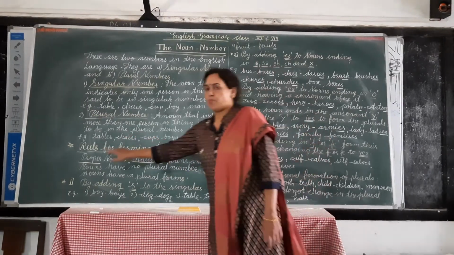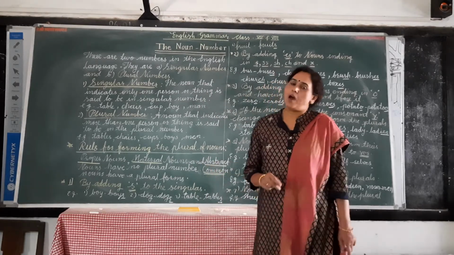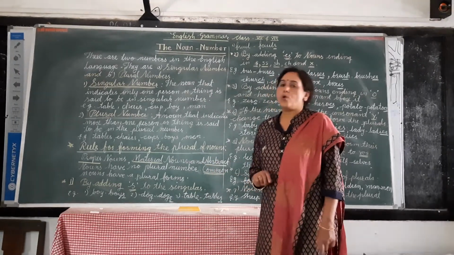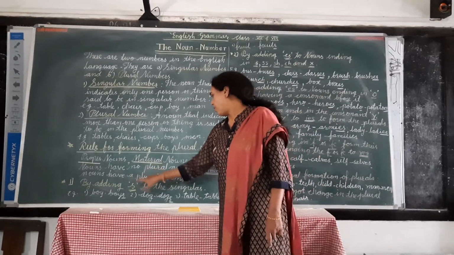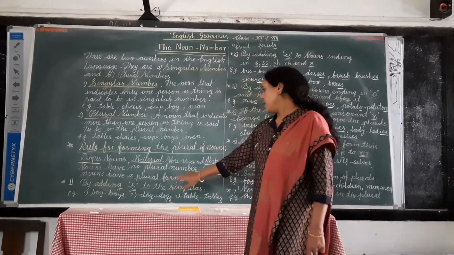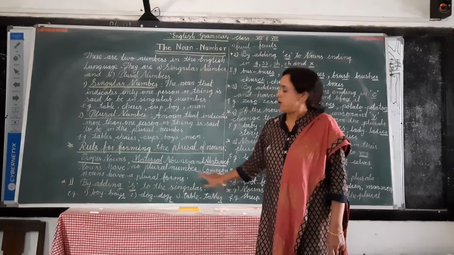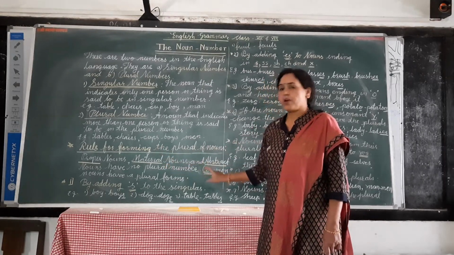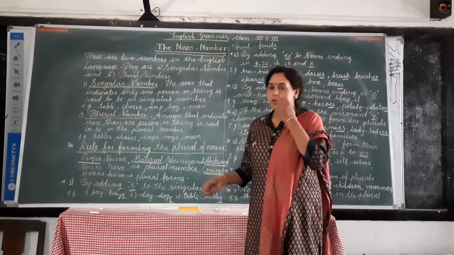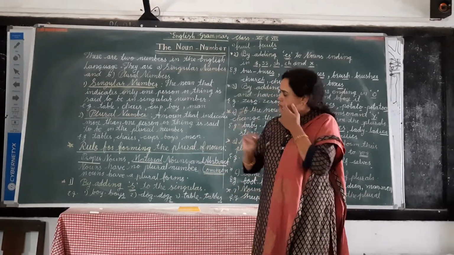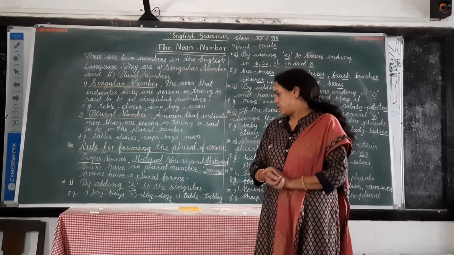Only the common nouns have plural numbers. Do you understand? Okay.